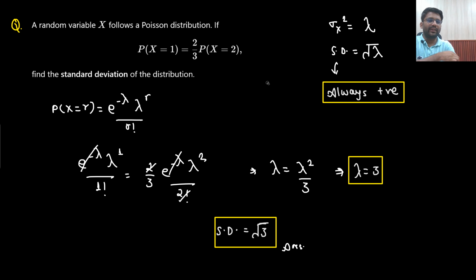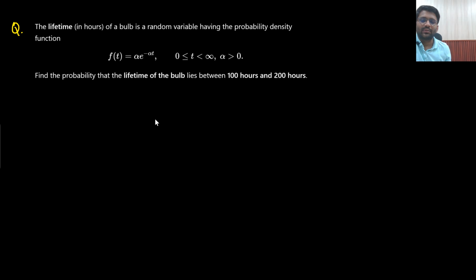In the examination, they asked about the variance. So in the examination, the answer was 3 only. So this would have been the answer in the examination. But here we are asking about standard deviation. Understandable? Let's go to the next question.